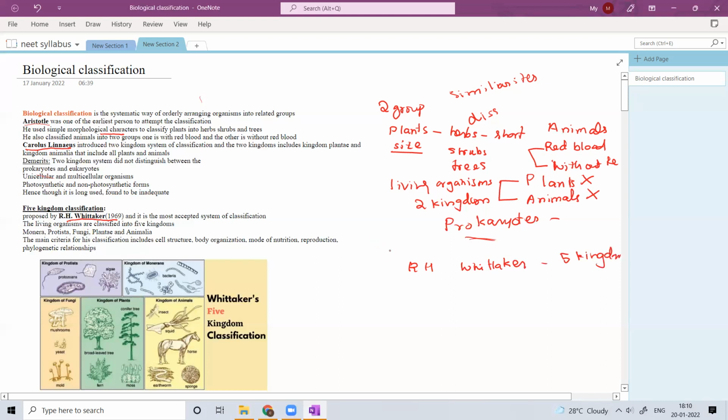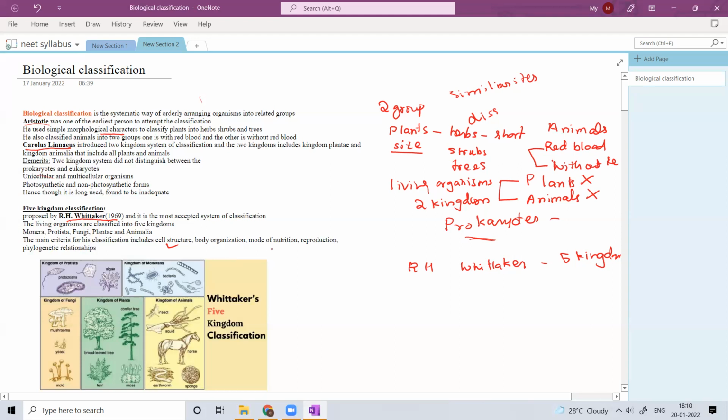So he classified living organisms into five classes. So what are the criteria for his classification? How did he classify organisms into five kingdoms? Basically, he considered some factors, like what is the cell structure, whether it is prokaryote or eukaryote. What is the body organization, whether it is cellular level or tissue level, that kind of things.